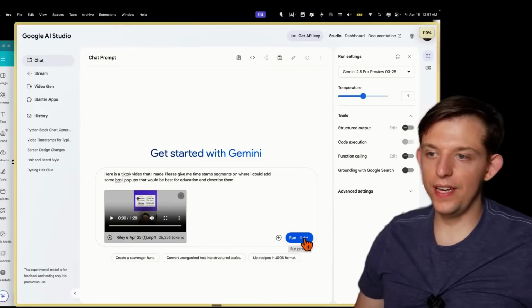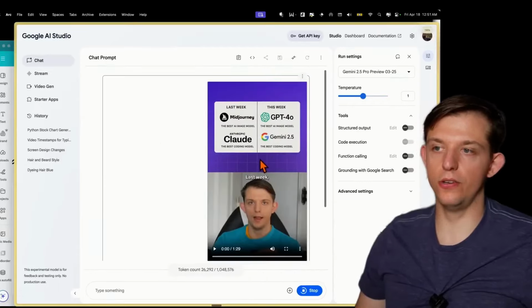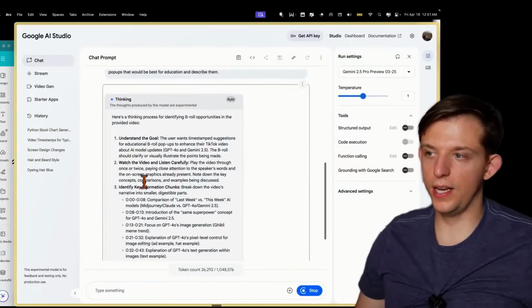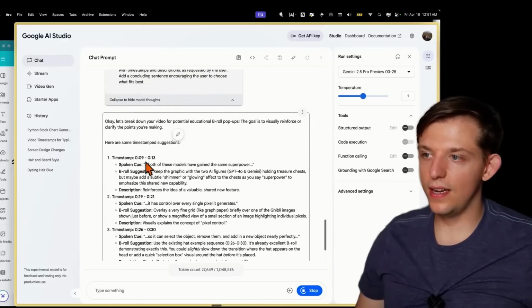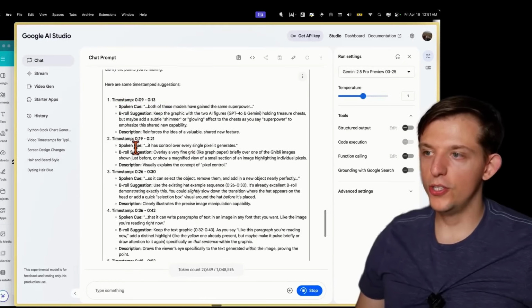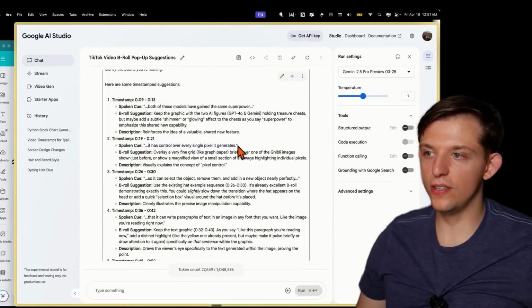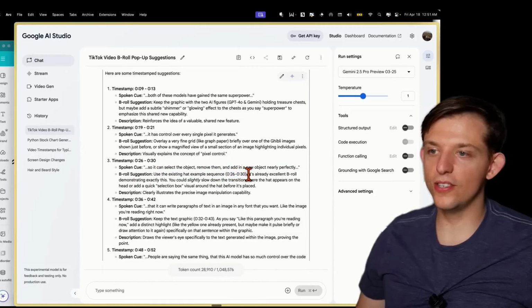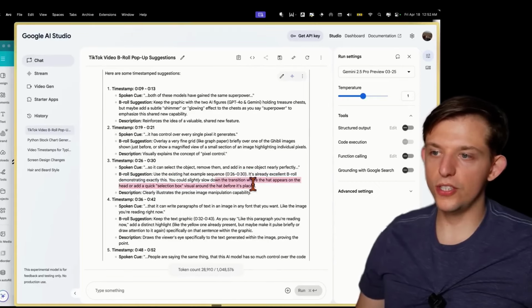So this AI model literally takes in a video here. It takes in a video and it understands the video at every single timestamp. And it is truly insane. And so here it's thinking. It literally tells us the exact timestamps. B-roll suggestion. Use the existing hat example sequence from 26 to 30. It's already excellent B-roll demonstrating exactly this. You could slightly slow down the transition where the hat appears.